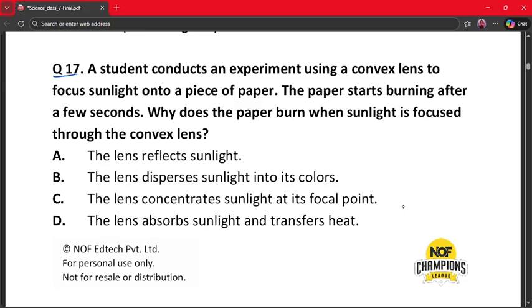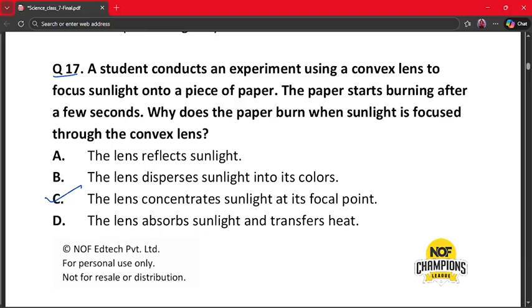A. The lens reflects sunlight. B. The lens disperses sunlight into its colors. C. The lens concentrates sunlight at its focal point. And D. The lens absorbs sunlight and transfers heat. The correct answer is option C.